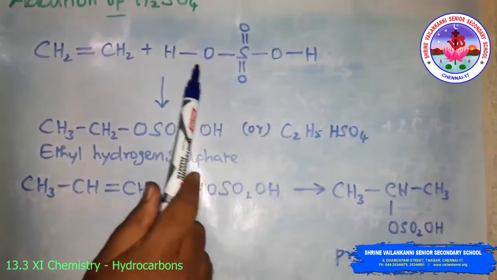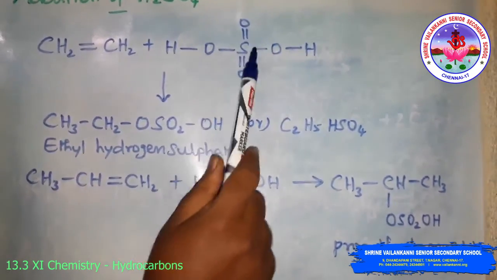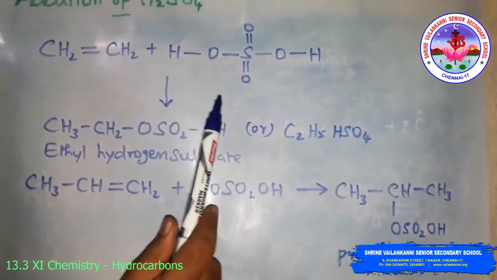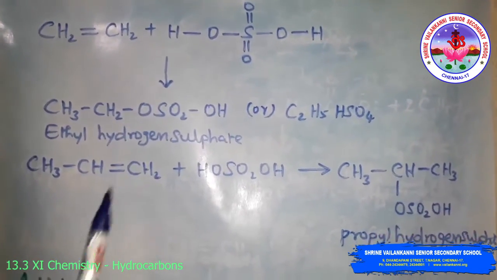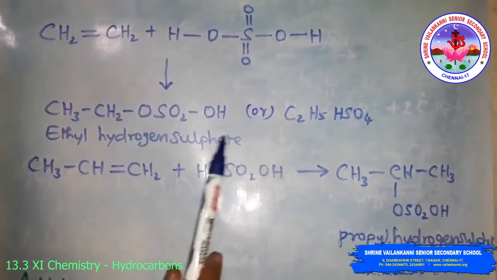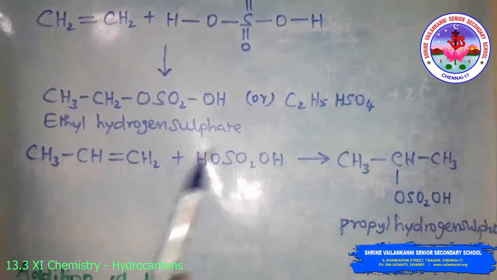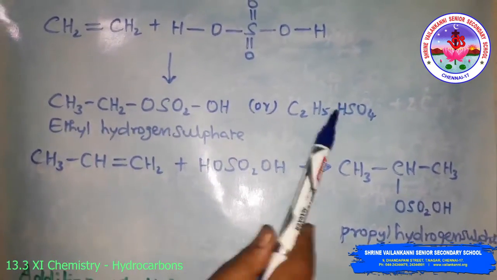This is the structure; I draw the structure like this. That is the sulfuric acid structure formation. That is the structural formula written here. So you can write it like this also. This is also the same ethyl hydrogen sulfate. You can write like this also. So both are the same compound only.